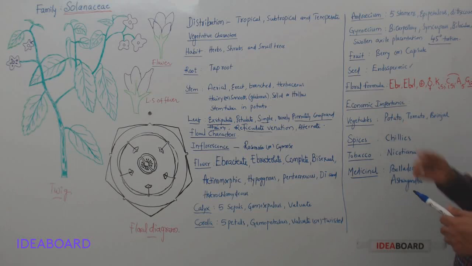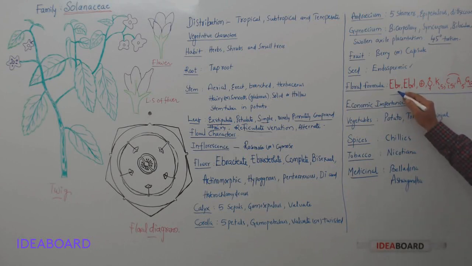And now remember this one. This is the floral formula. EBR, that is ebracteate, EBRL, ebracteolate, and this is actinomorphic, bisexual, K5, that is sepals 5, gamosepalous, that's why brackets, corolla 5 petals, gamopetalous, brackets, androecium 5 stamens, and this line from A to C represents what?